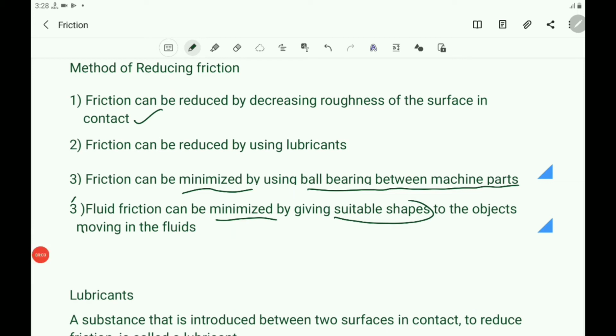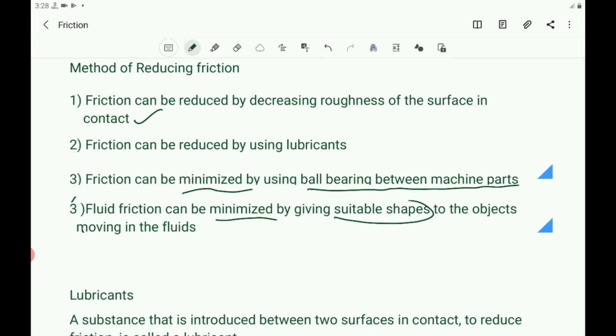friction. While playing carom, you sprinkle fine powder on the carom board. And also you might have noticed that when a few drops of oil are poured on the hinges of a door, the door moves smoothly. Bicycles and motor machines use grease between the moving parts of the machines.